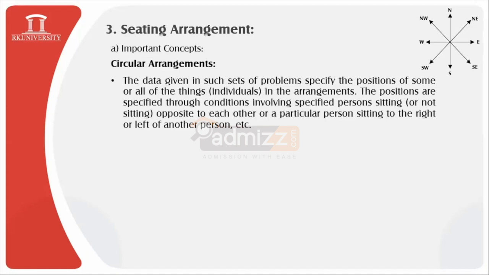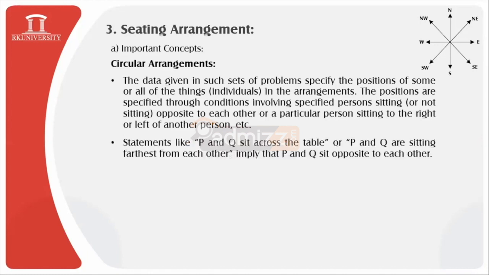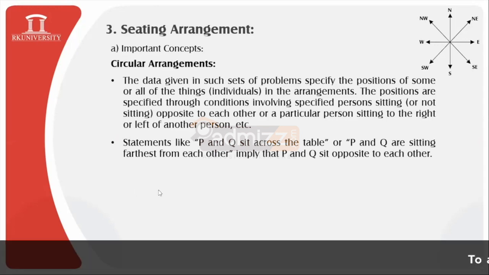So by pictorizing that, we need to keep all the criteria or all the conditions which are provided in the statement for the better simplification of the problem. This we will come to know in the later part of the chapter when we will be simplifying the problems. So statements like P and Q sit across the table. If you find such kind of statements, instead of P and Q, any other persons or any other subject can also be taken into study. P and Q are over here just taken for reference.